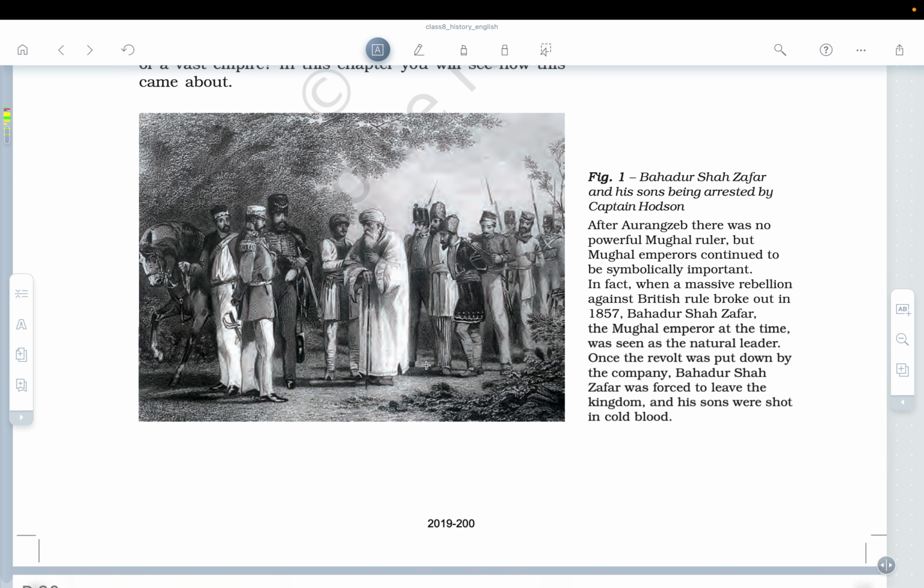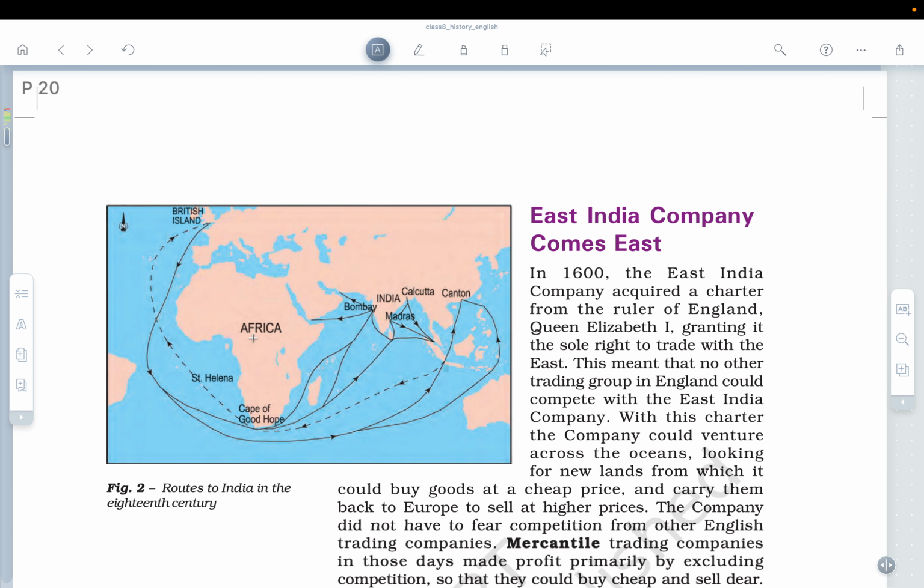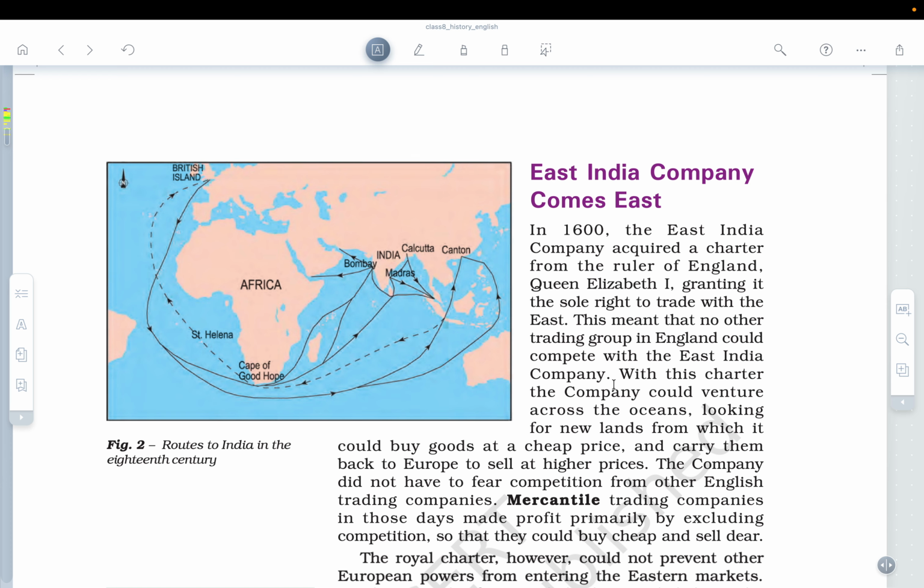Okay, so next we'll see the East India Company comes east. In this map, this is the map of the discovery of India. You can see from the British island, along with the Cape of Good Hope, how they were able to reach India. Basically in 1600, the East India Company acquired a charter from the ruler of England, Queen Elizabeth I, granting the sole right to trade with the East. That is the reason it was called East India Company.